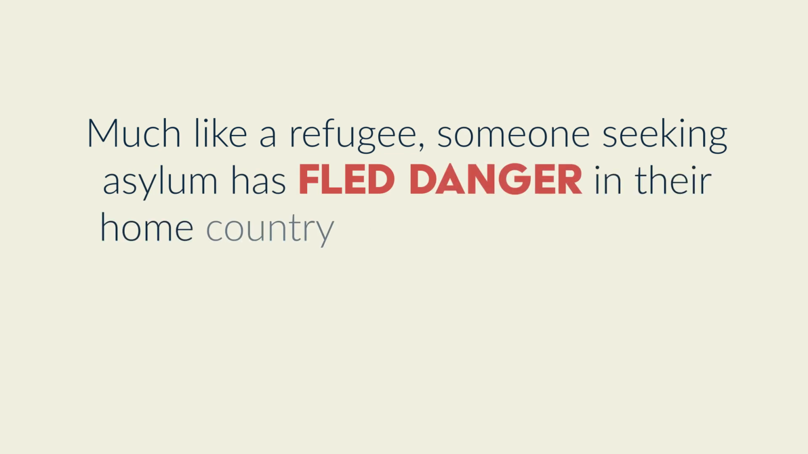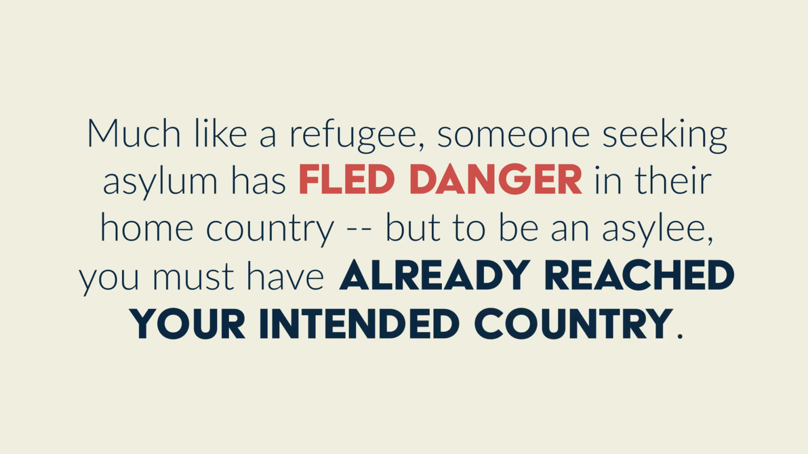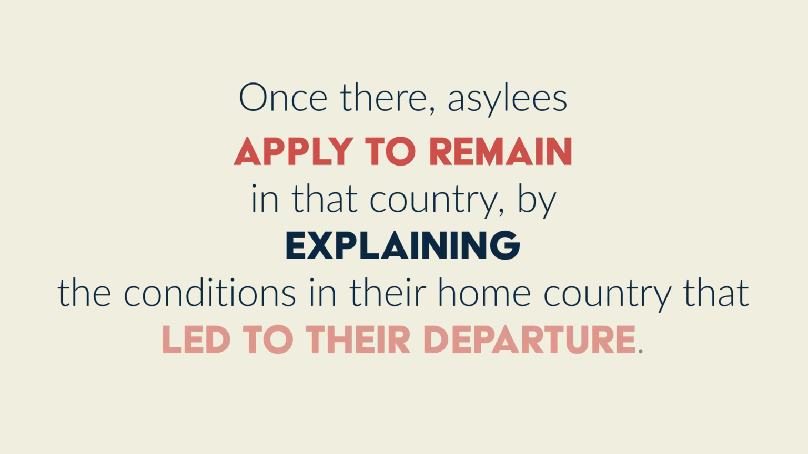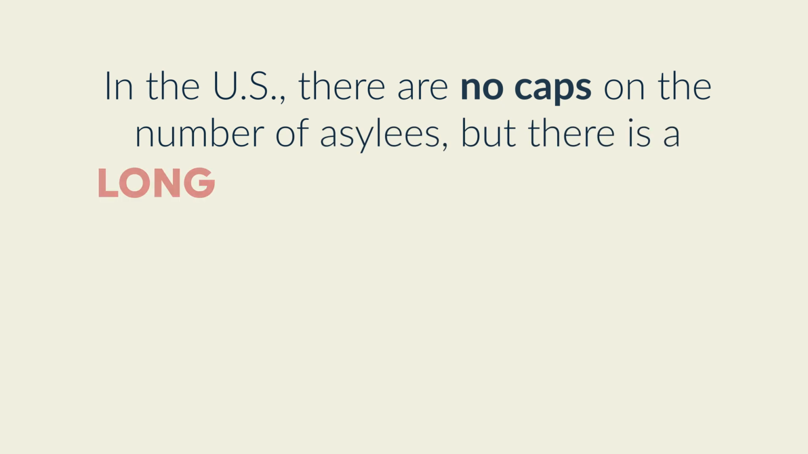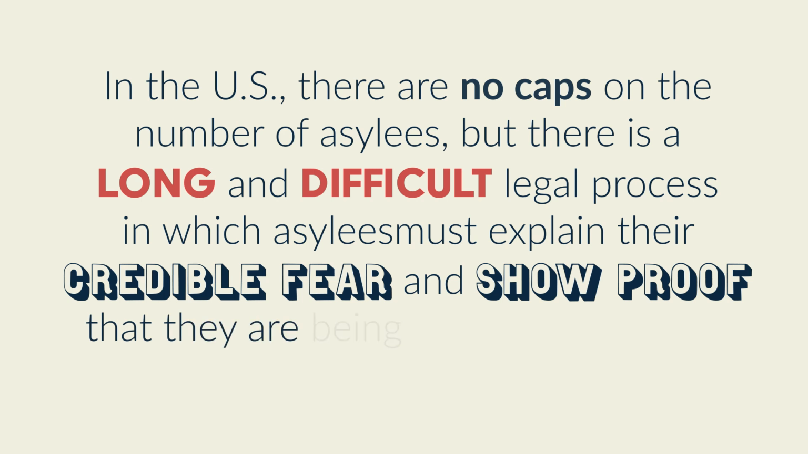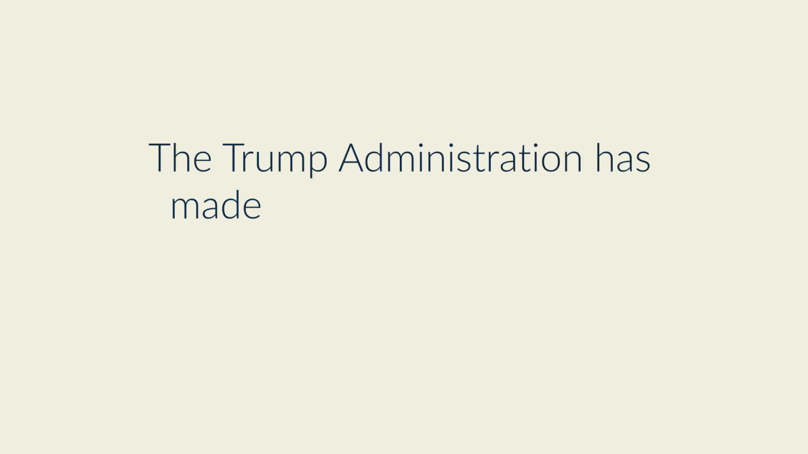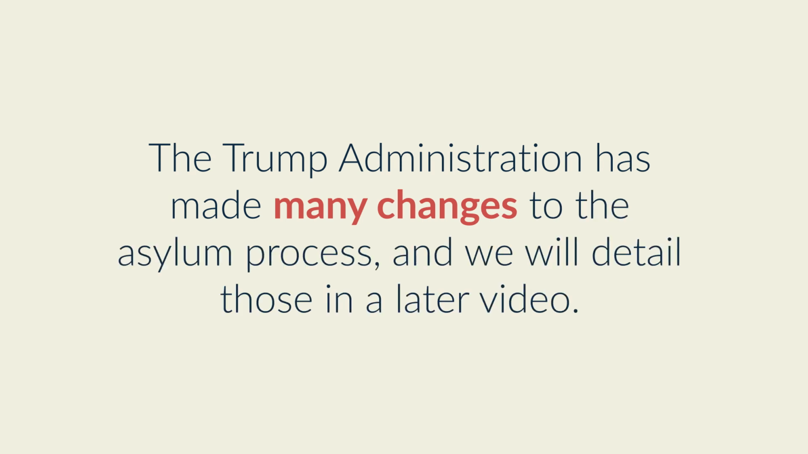Much like a refugee, someone seeking asylum has fled danger in their home country, but to be an asylee, you must have already reached your intended country. Once there, asylees apply to remain in that country by explaining the conditions in their home country that led to their departure. In the U.S., there are no caps on the number of asylees, but there is a long and difficult process in which asylees must explain their credible fear and show proof that they are being persecuted in their home country. The Trump administration has made many changes to the asylum process, and will detail those in a later video.